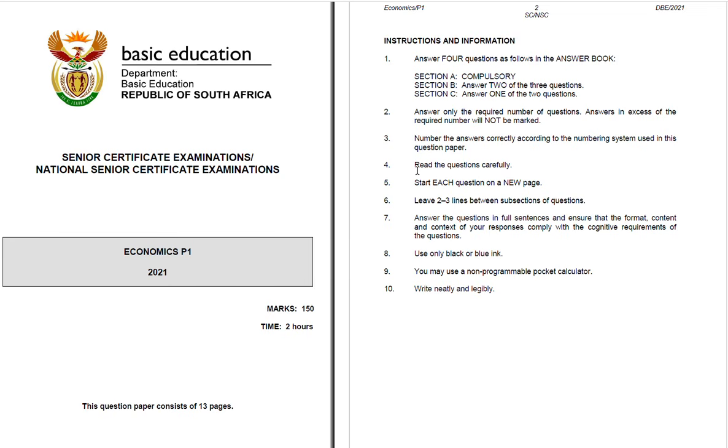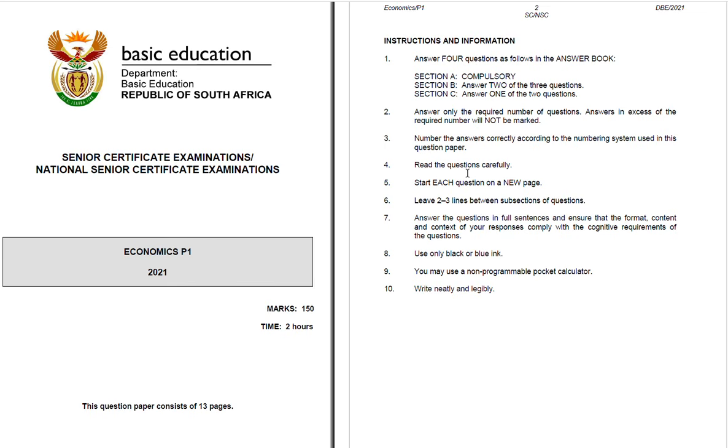And then number 4, read the question carefully. It is very crucial that you read your question carefully before you answer. Because if you rush through your question, you will not be able to ensure that you answer what you're supposed to be answering.